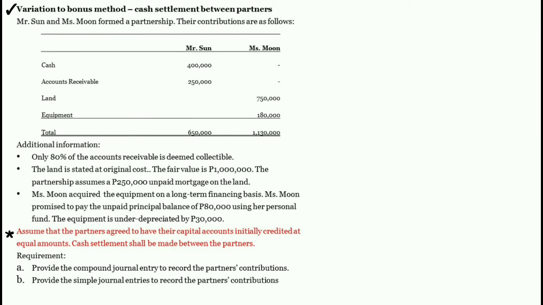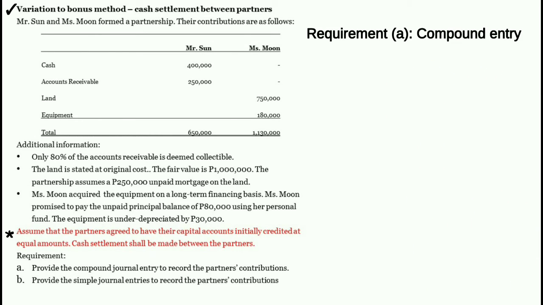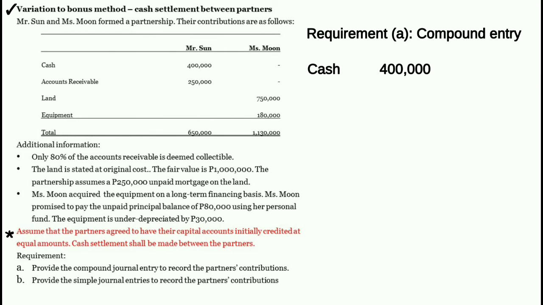Let's first answer requirement letter A. Of course, common sense. Ang ating journal entry dito ay yung ating journal entry sa number 3. Let's just rewrite. Debit cash, 400,000 pesos.